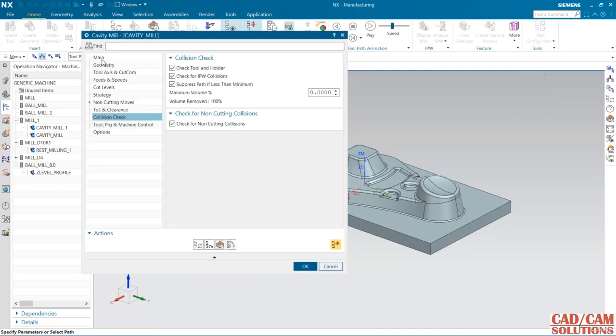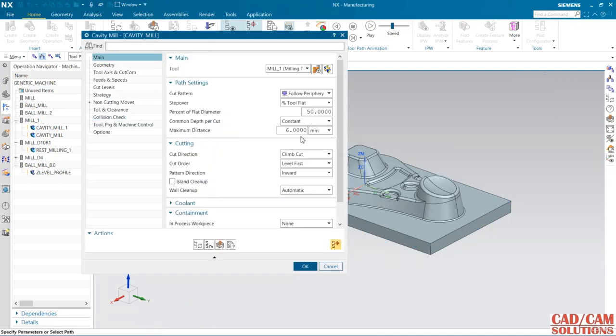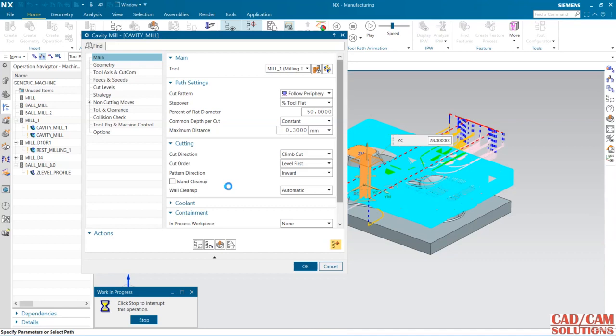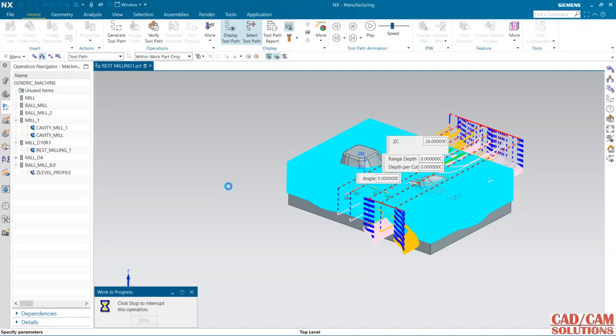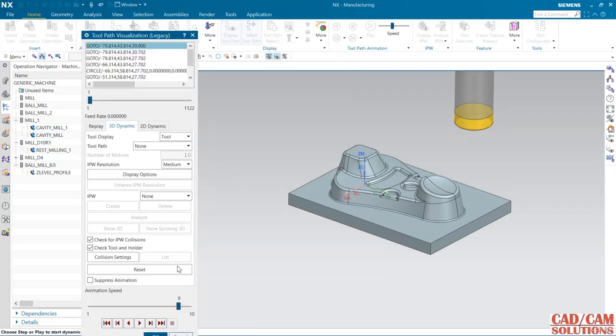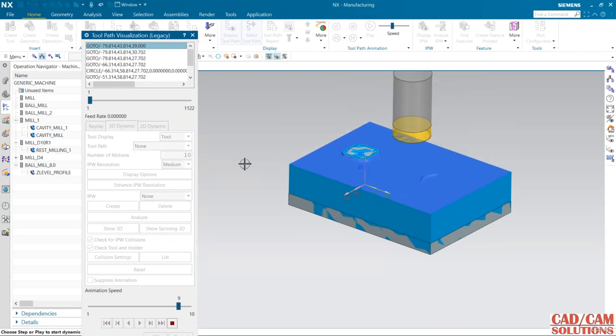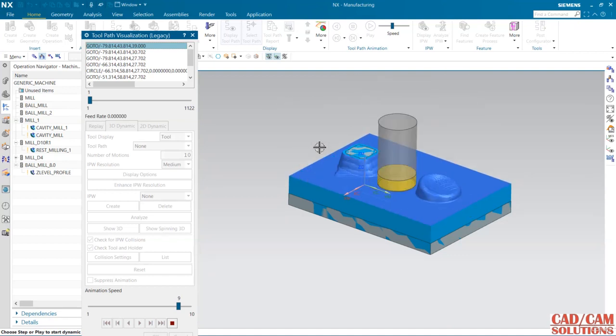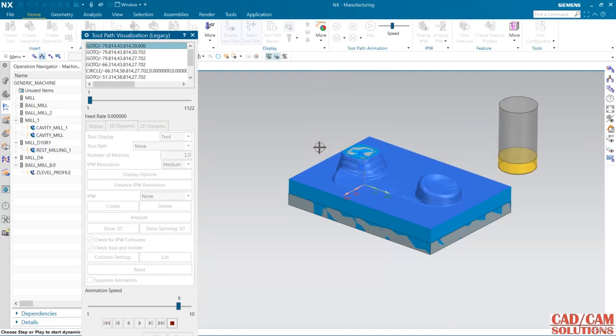Okay, and now I'm going to change this step over. The depth of cut is 0.3. Now calculate it. Verify. The stock is 1 mm, so the material which is left over on this part is 1 mm. In roughing we have specified 1 mm. We can increase or decrease it as per our requirement.